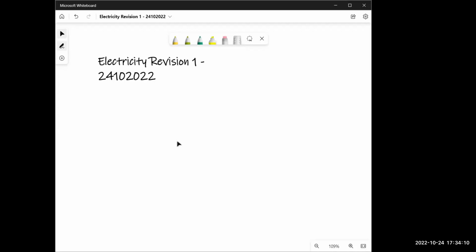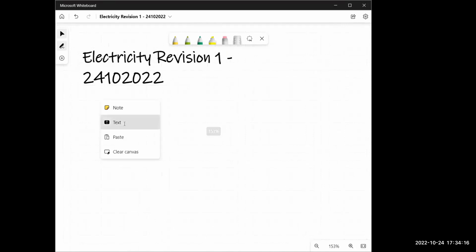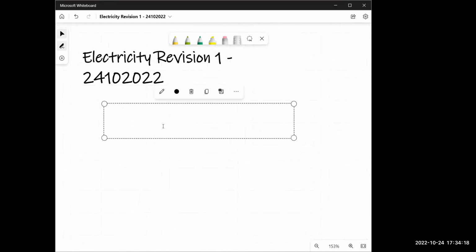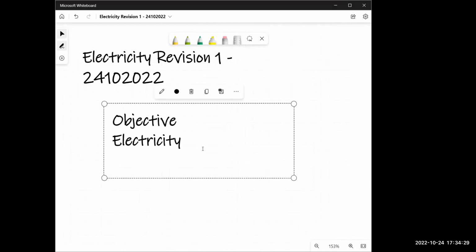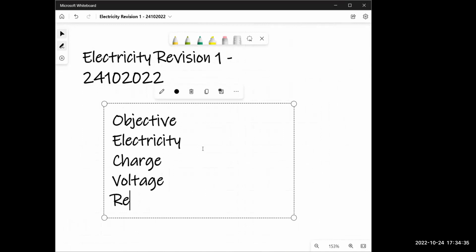We're studying IGCSE physics and we're starting electricity, division 1. In this chapter, we're going to learn all about what electricity is. The objective of today's class is electricity. Then we have charge. Then we have voltage. Then we have resistance. And before voltage, we have something called current.